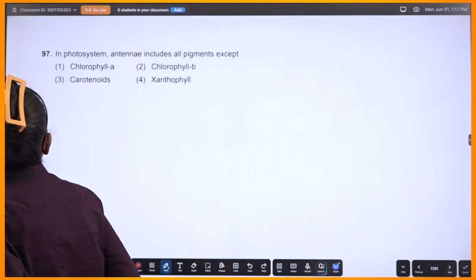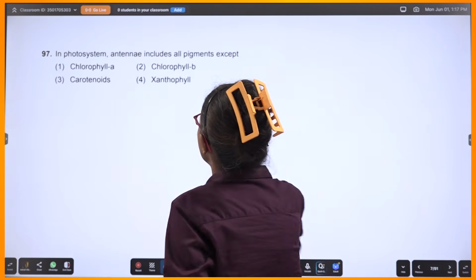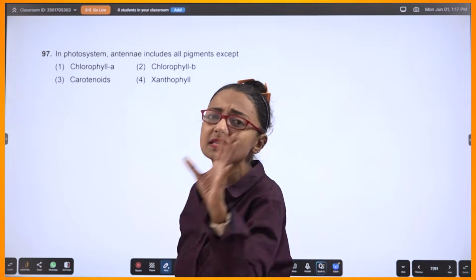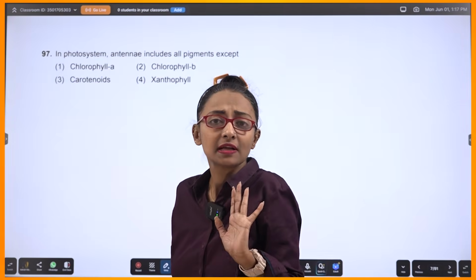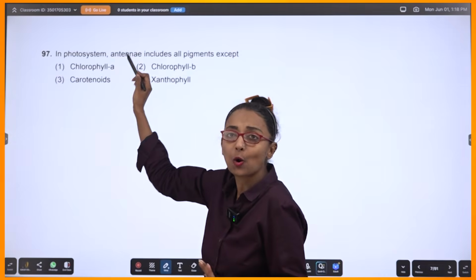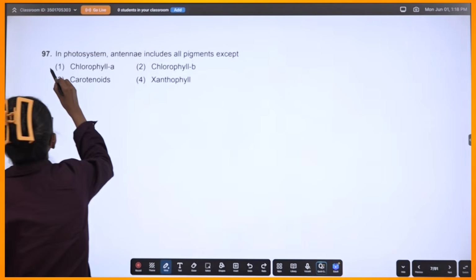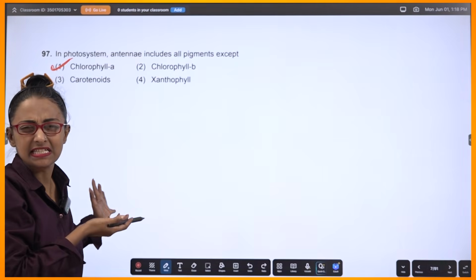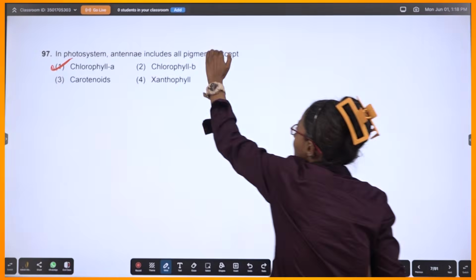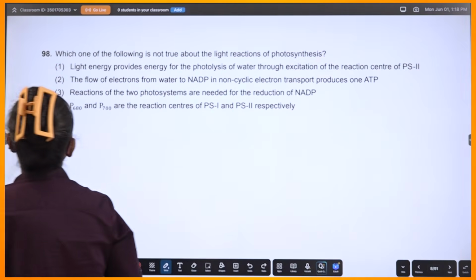Okay, this is very easy. This is a direct statement from NCERT, and it says that in photosystems, antennae includes all pigments except which one? That means in antennae molecules, every pigment from these options should be present, but one pigment should be absent, and that is your chlorophyll A. Chlorophyll A is not present in the antennae molecule, but the others are. B, carotenoids and xanthophyll are all present, so I'm not discussing that in too much detail.